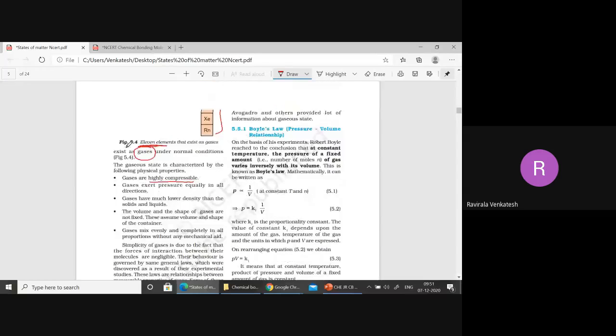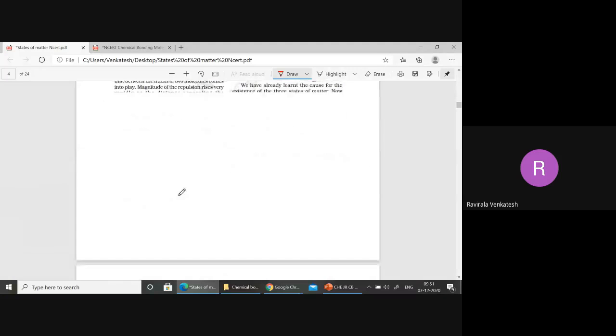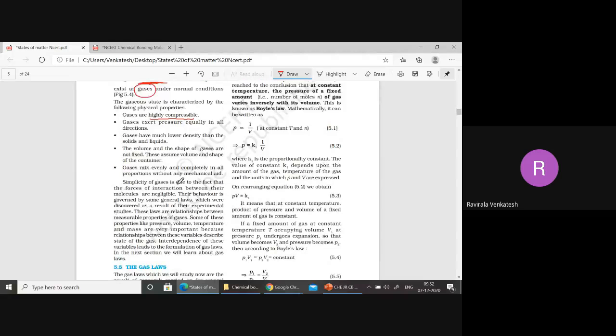Now, general properties of gas, because in this whole chapter we are discussing only gases. Liquid state and solid state we'll discuss in 12th class. Now all gases are highly compressible. You can compress gas very easily. Observe this diagram. Because of more space here, you can compress this by using a piston. When you compress, they come closer like this. So gases are highly compressible compared with liquids and solids.